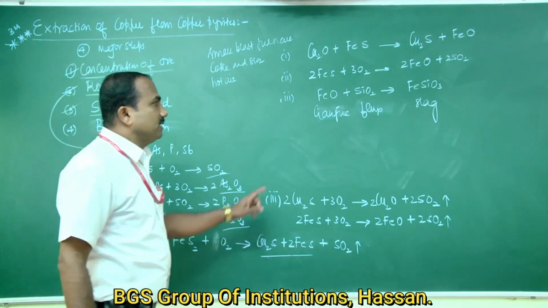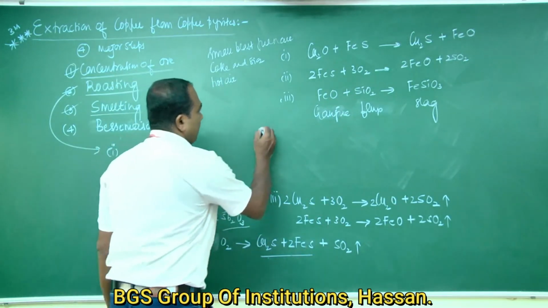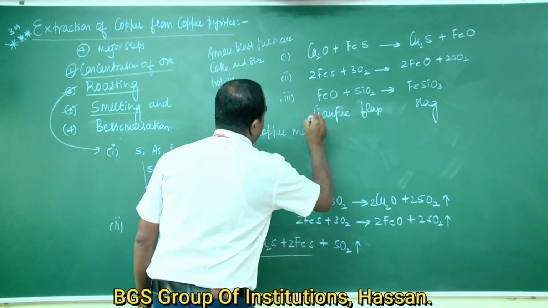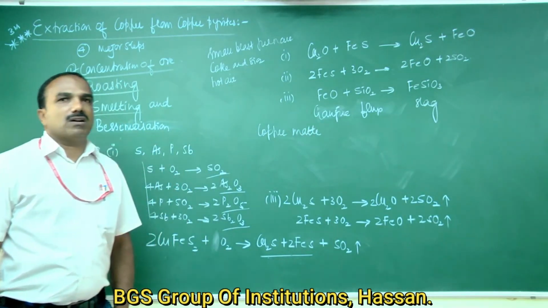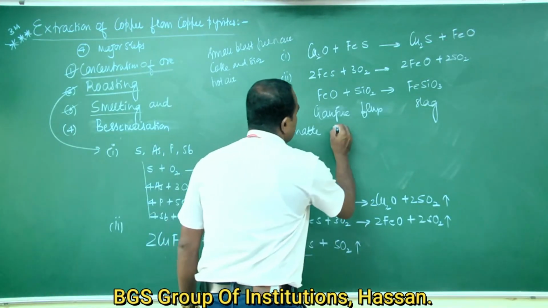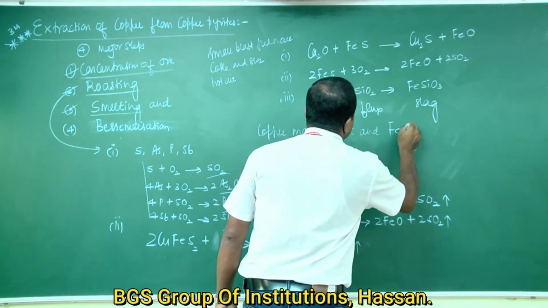So copper is produced in the form of copper matte. The composition of copper matte is Cu2S and a trace amount of FeS.